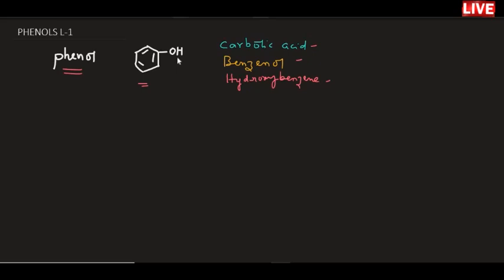As per alcohol IUPAC nomenclature, it is benzene with OH, benzenol. It is a benzene ring with OH, benzenol. The other one is called carbolic acid.